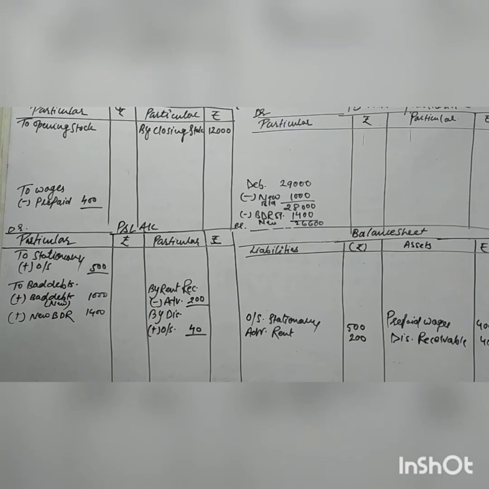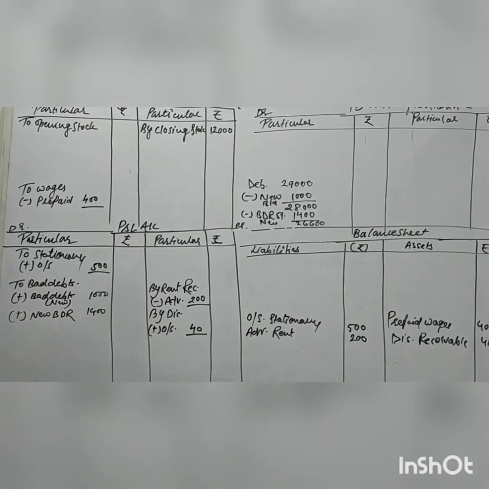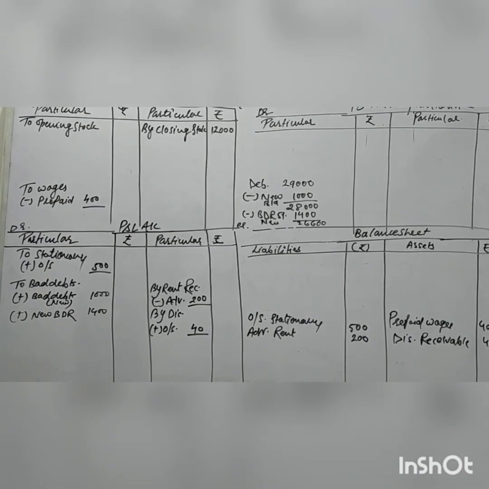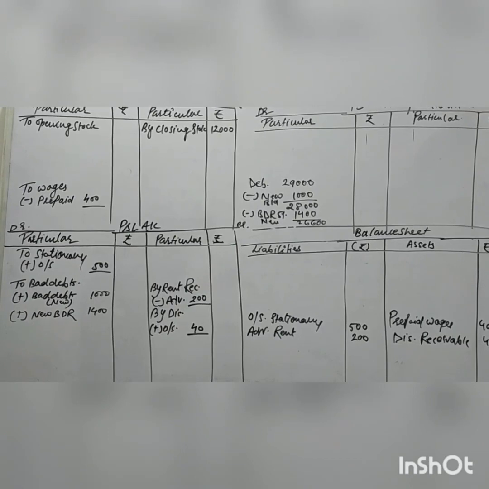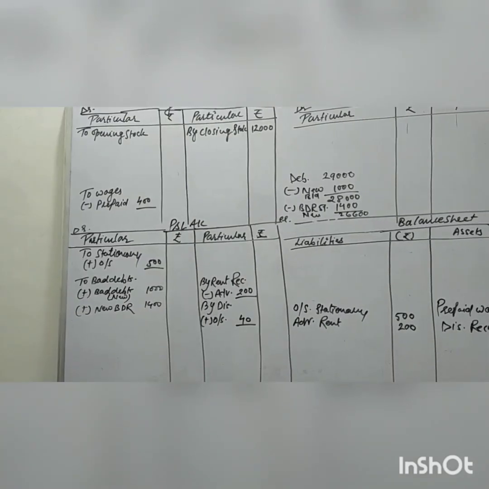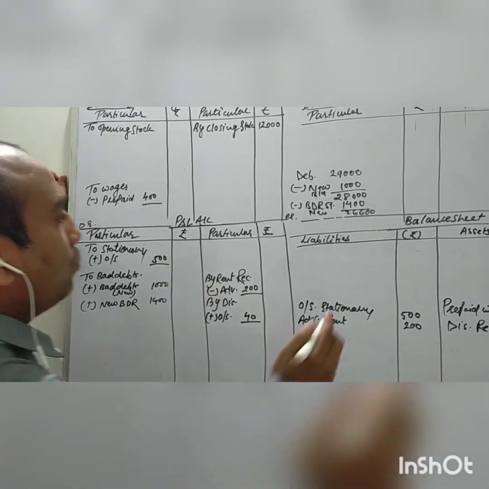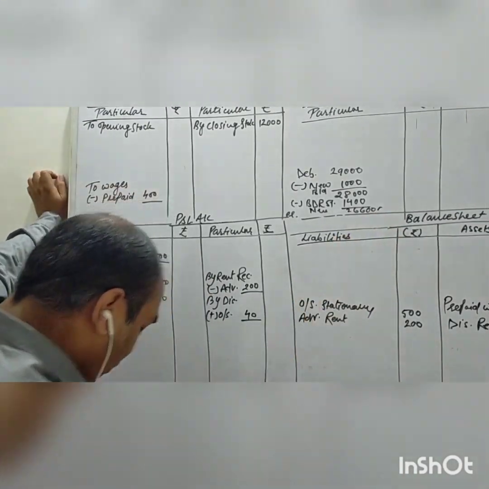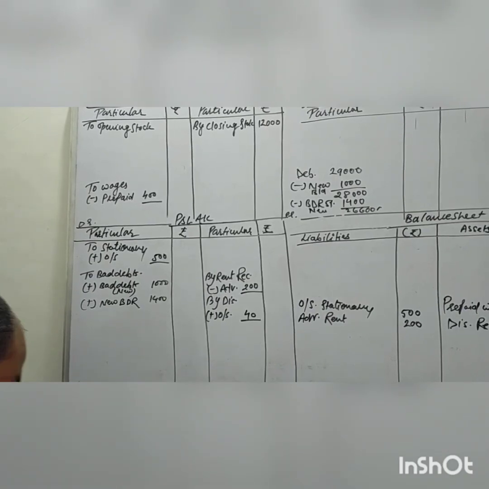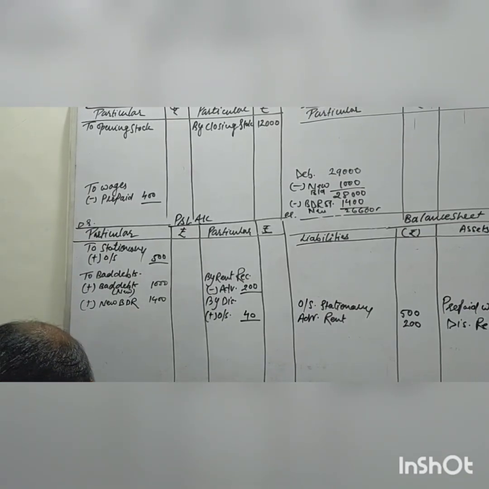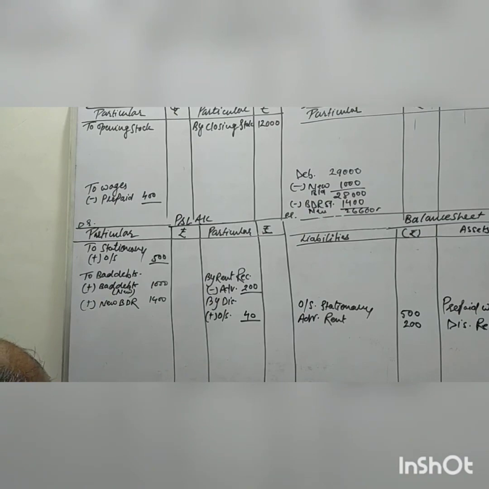Next, 2% discount. Now, 2% discount on reserve. So what will we do? Discount on debtor we will allow on this value. Discount on debtor is given as 2%.